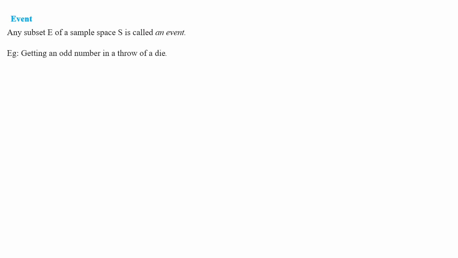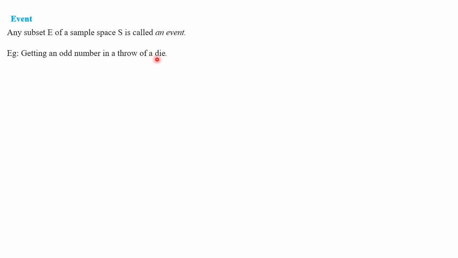Let's begin with the term event. Any subset E of a sample space S is called an event. As we have learned, sample space means the set of all possible outcomes of a random experiment. From that S, if we form a subset, that is called an event. Let's take an example: getting an odd number in a throw of a die. This is an example of an event.